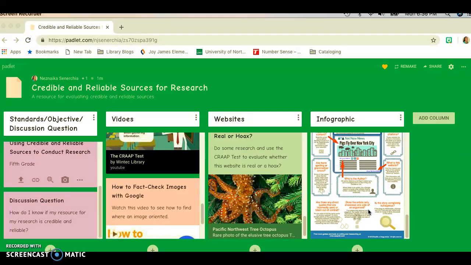Nowadays, they will use anything just because they think it looks good or they got it from Google. So hopefully this will be a great resource for the students to use.